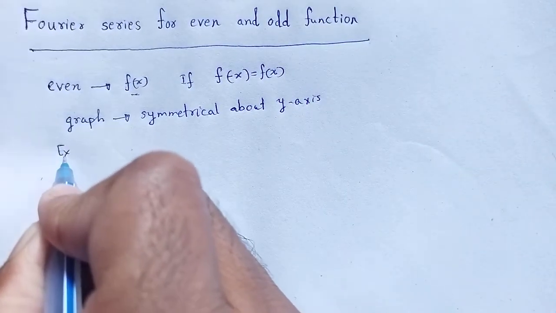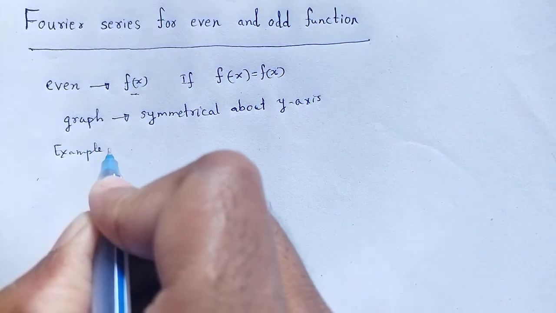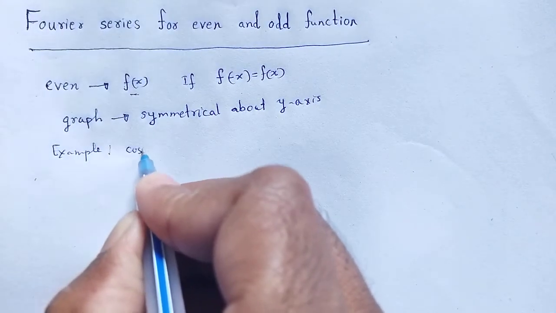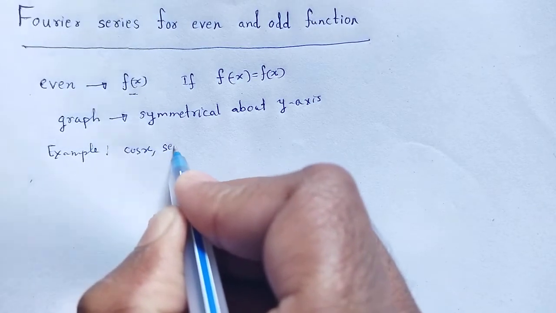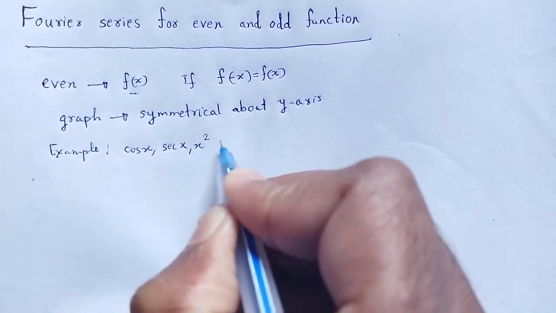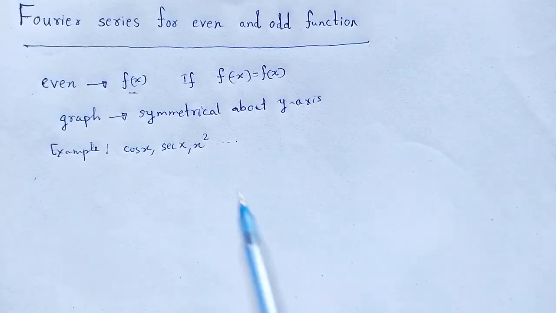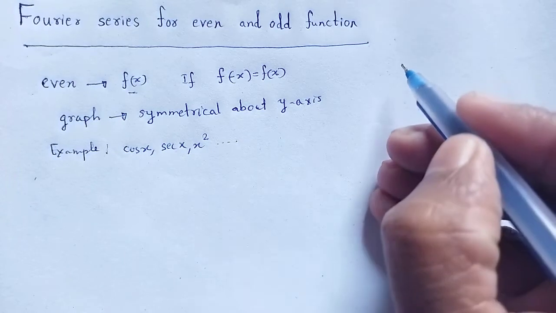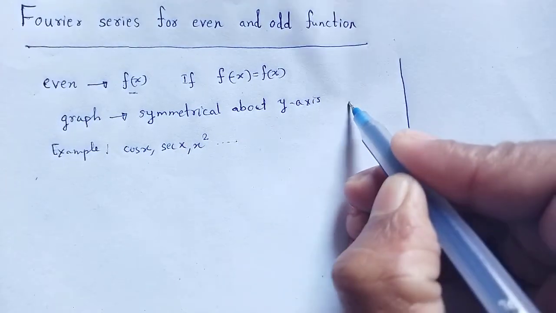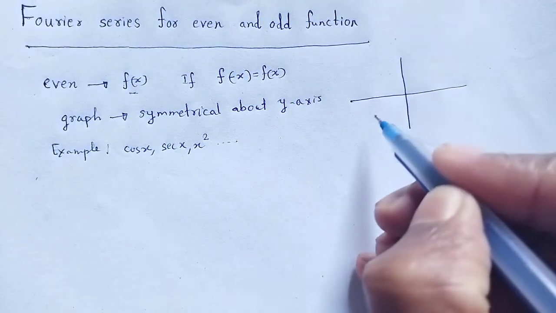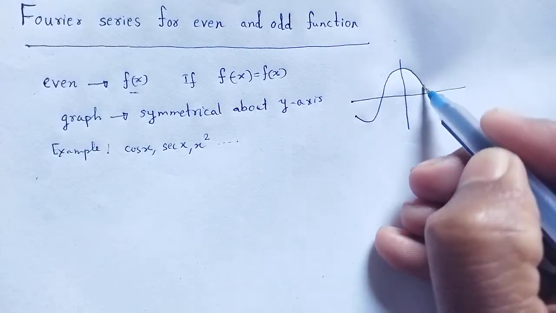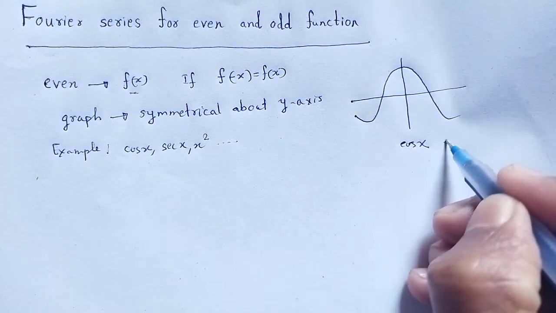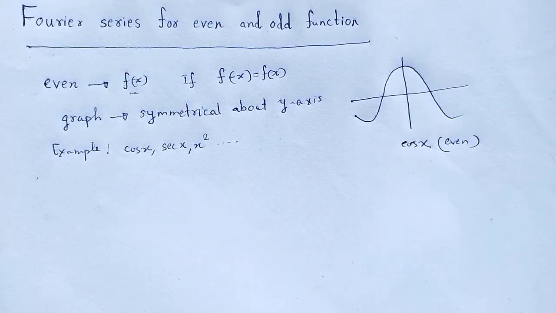Some examples of the even function are cos x, sec x, x square. Since the graph is symmetrical about y-axis, it looks like this. Let me take the graph of cos x. That is the graph of cos x, which is an even function.